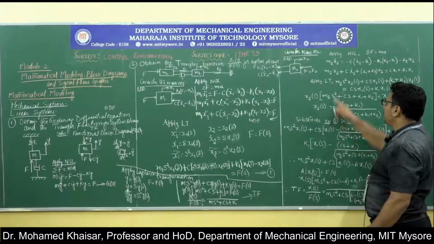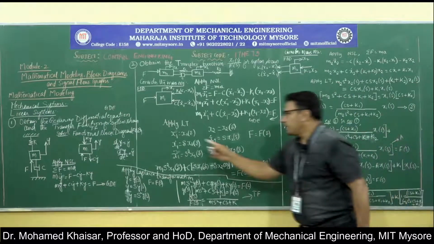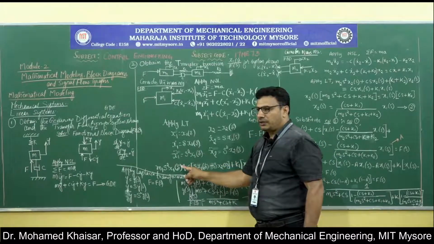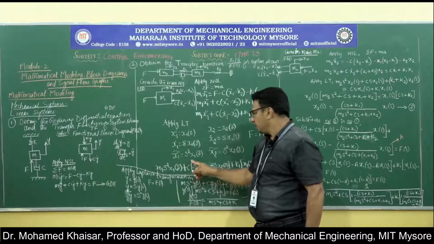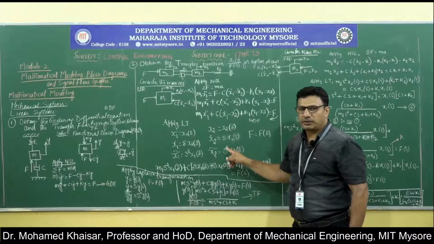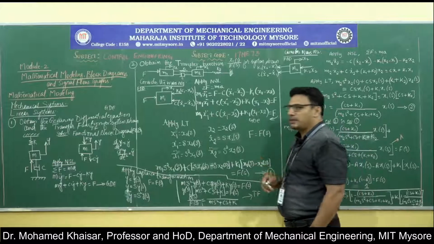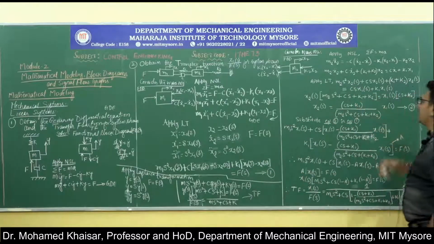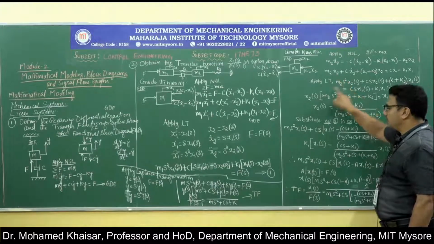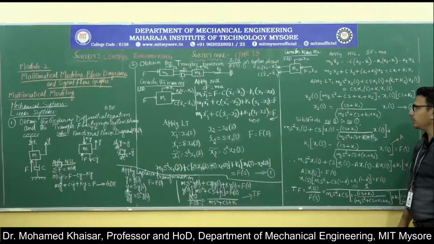Then apply the Laplace transformation. The same Laplace transformation holds good there also. That is, x1 can be written as x1 of s, x1 dot as s into x1 of s, x1 double dot as s square into x1 of s. Similarly, x2 can be written as x2 of s, x2 dot as s into x2 of s, x2 double dot as s square into x2 of s, and f as f of s. That is what we have used here also. When we apply Laplace transformation, m2 is written as m2, and x2 double dot is s square into x2 of s. Similarly, we have made replacements for all other terms of the equation.